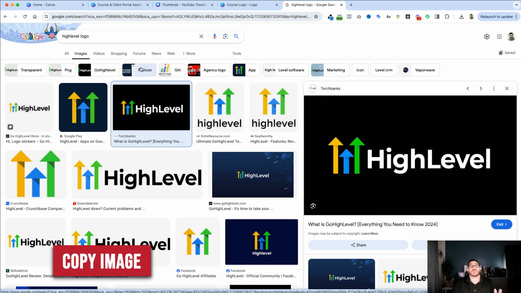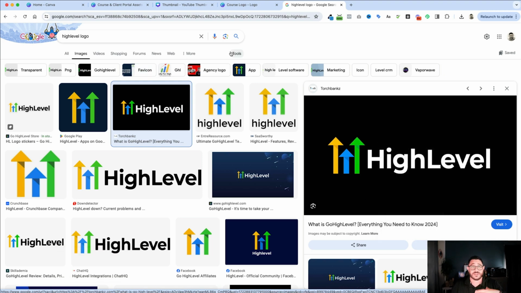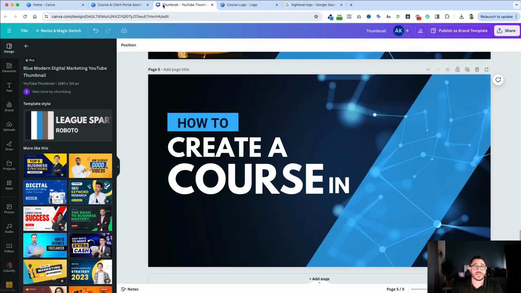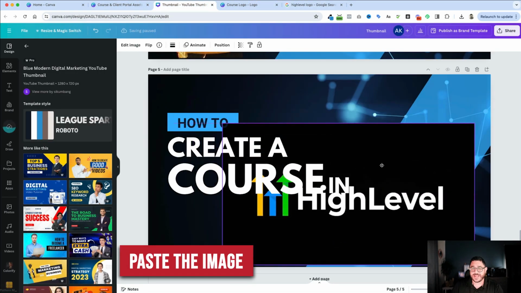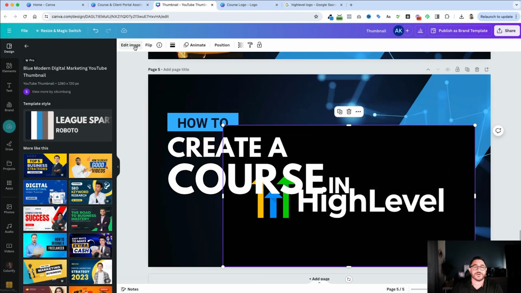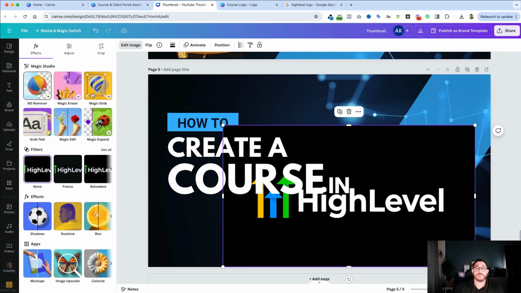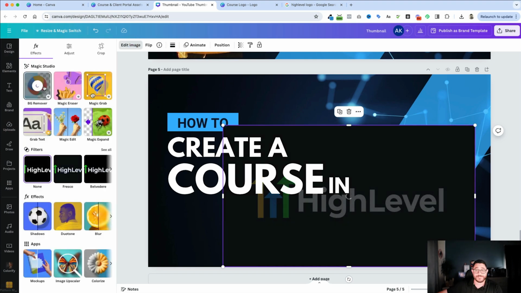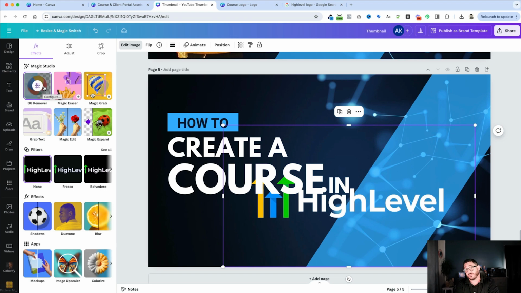And by the way, you can do this with anything that has a logo that's outside of you that you're not creating. I'm going to go back. I'm going to paste it in here. And now I want to pull it out of this design. So I'm going to click Edit Image, and I'm going to go to background remover. That's going to remove all that black area around it. If it was white, it would have removed the white area, anything like that. So it's very simple to use.